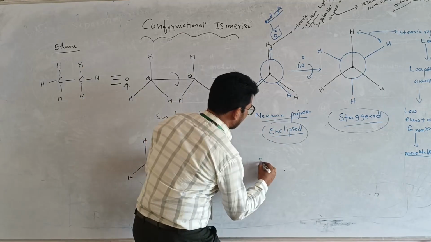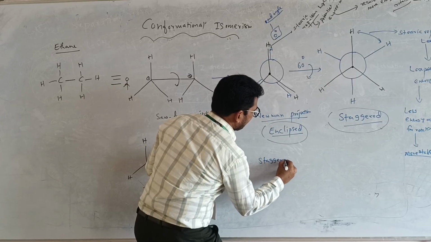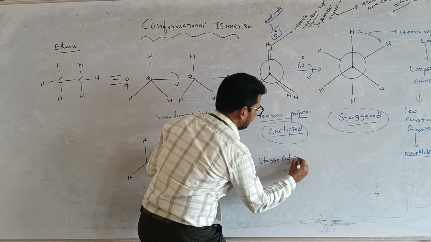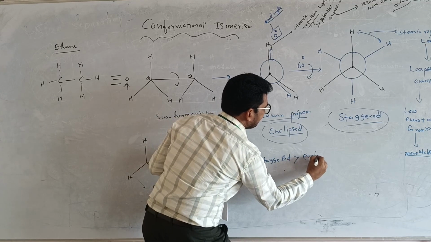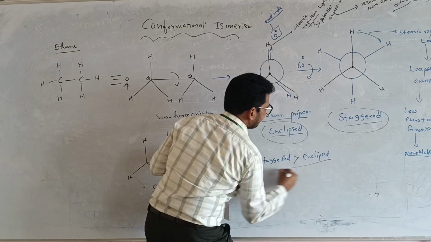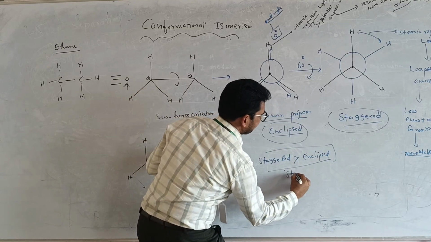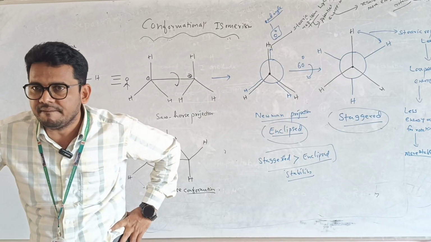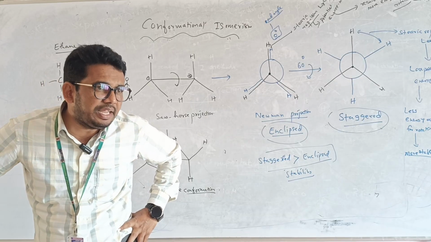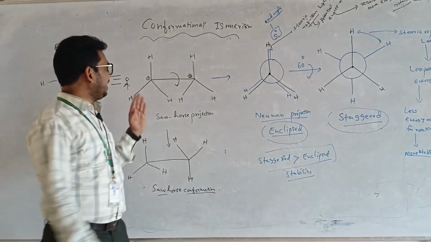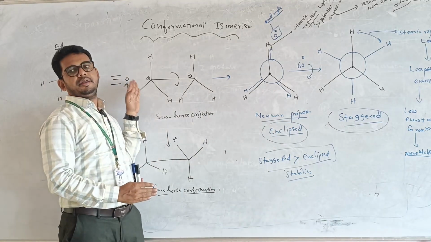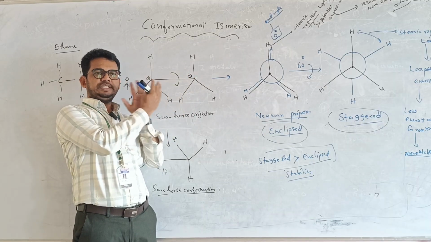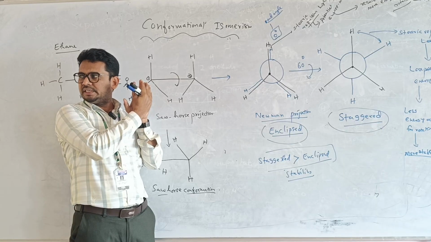Now you can say that regarding the stability of ethane in the form of a Newman projection, the staggered form of the conformation is more stable than the eclipsed. This is the stability. And in a Newman projection, how many conformations are produced? Two conformations. When I observe by standing here, it looks like both are close to each other.